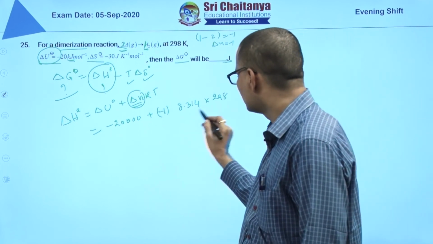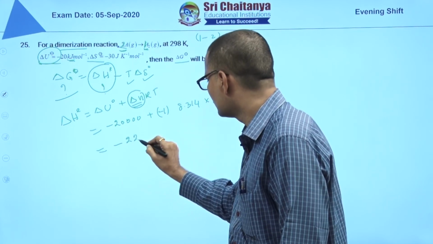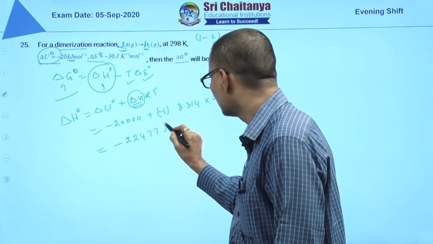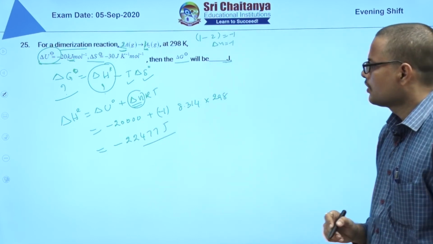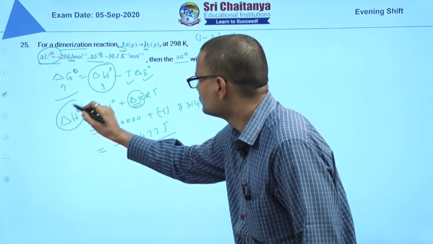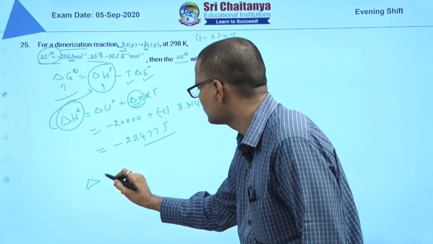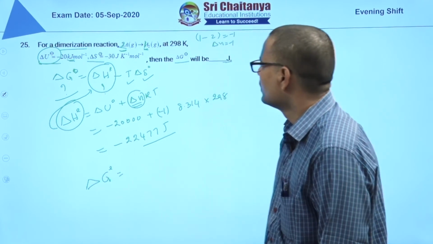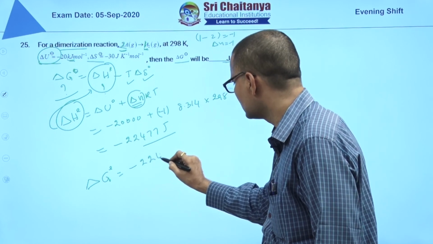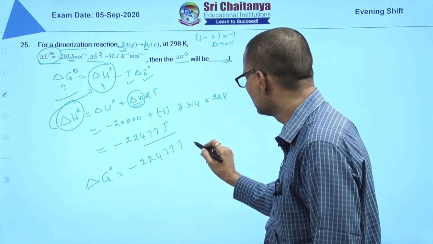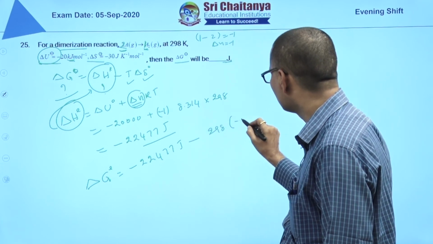So once you solve this, after calculation you will get minus 22,477 joules. You got delta H naught now. You substitute this in this equation. So delta G naught is equal to delta H naught, minus 22,477 joules, minus temperature 298, delta S minus 30.